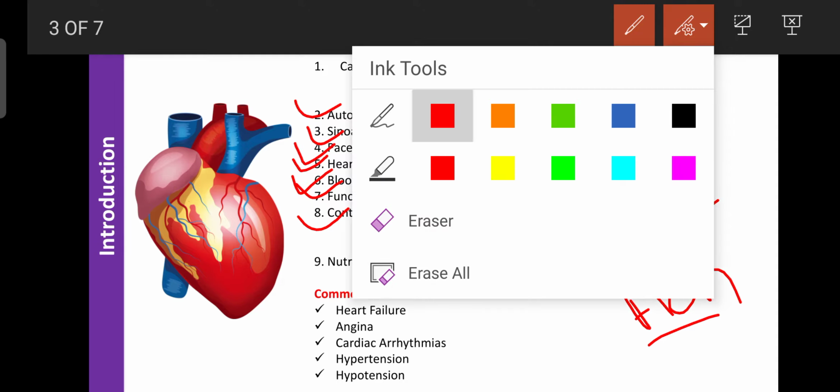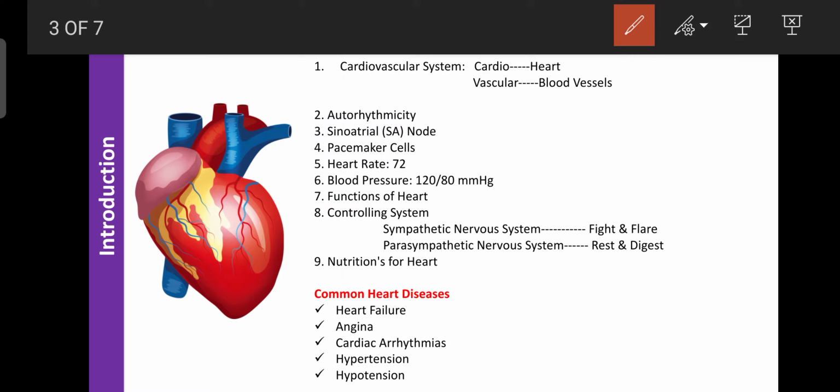Regarding nutrition of the heart, the heart mainly requires sodium, which is a depolarizing agent. Depolarization is nothing but the development of a positive charge inside the cardiac cell due to accumulation of sodium. Depolarization is required for the functioning of the cardiac muscles or cardiac cells, and for the opening of the calcium channel.